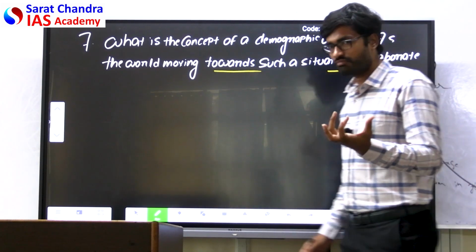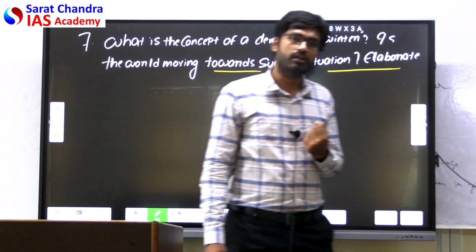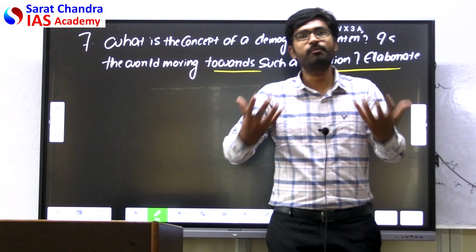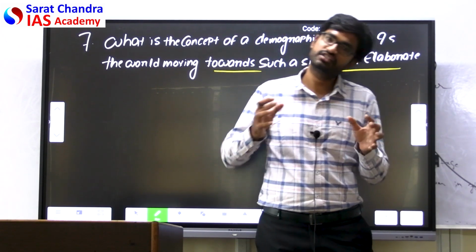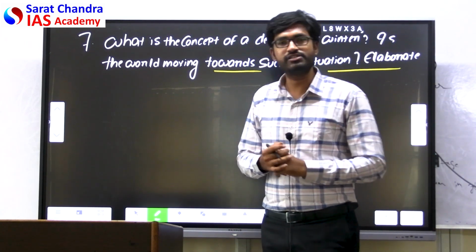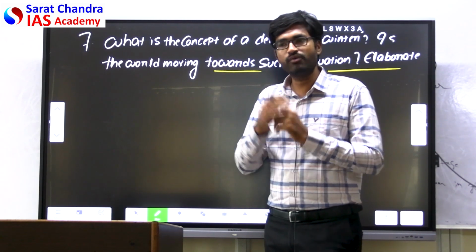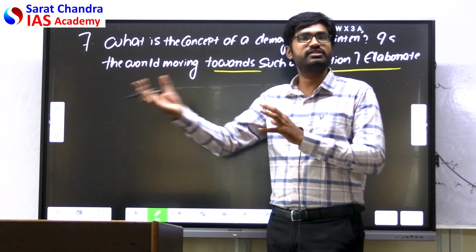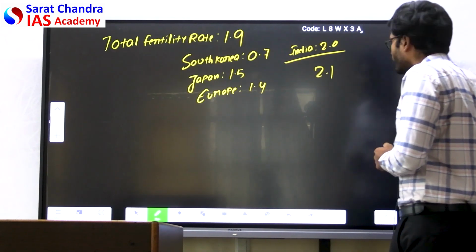That's why you see the Russian president Putin has called for making more babies so that the birth rate can increase. And China has reversed its stance on the one-child policy and is going for the many-child policy also, because they want the population to increase. They want their birth rate to increase. They don't want to push themselves into the demographic winter.